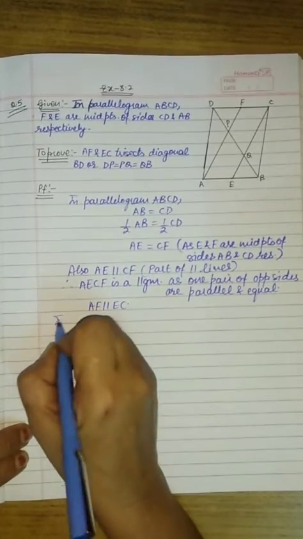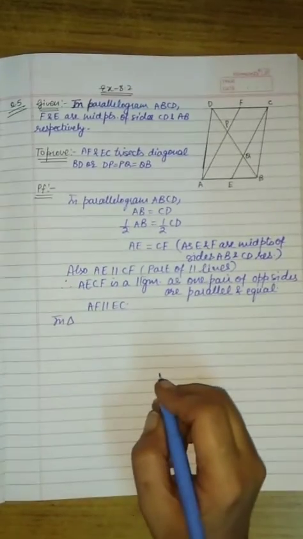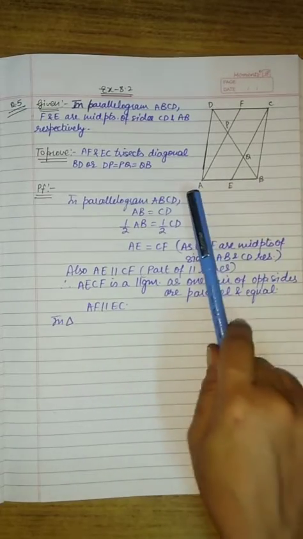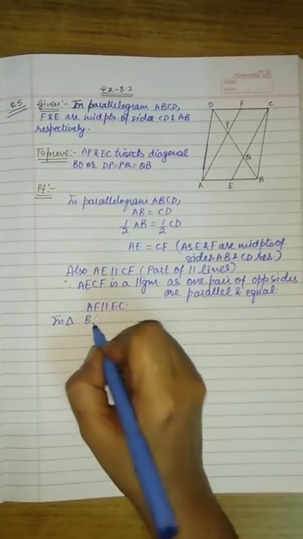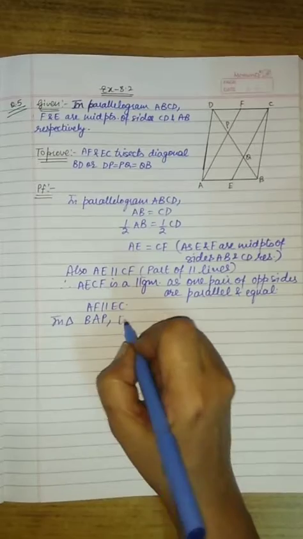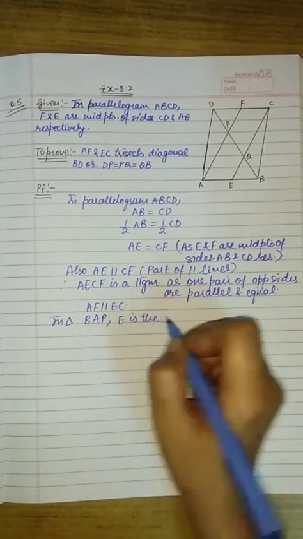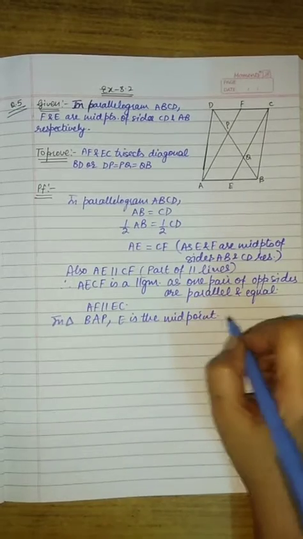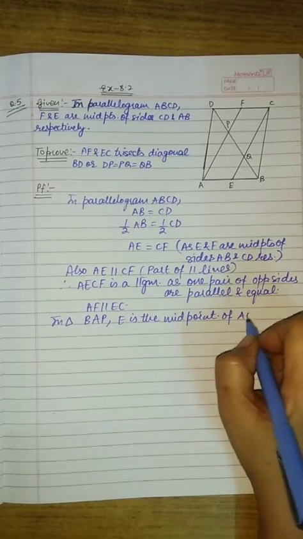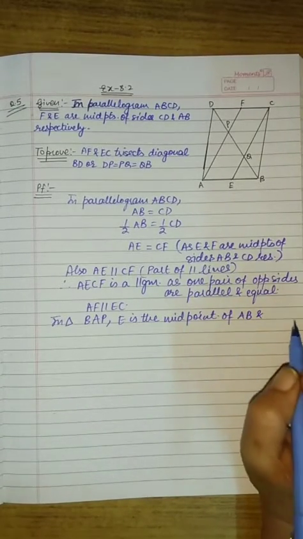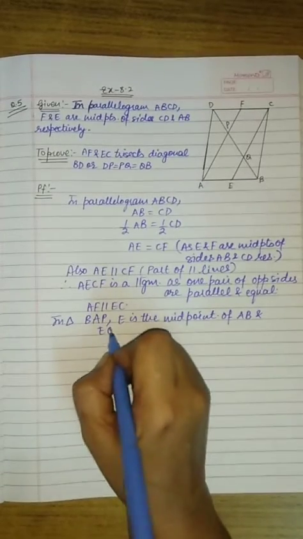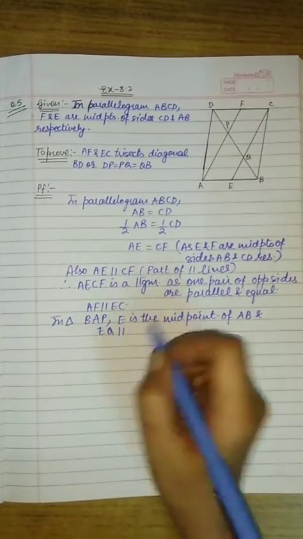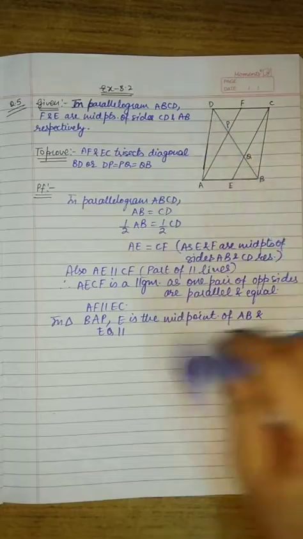Now we will take triangle BAP. Now E is the midpoint of AB and EQ is parallel to AP.